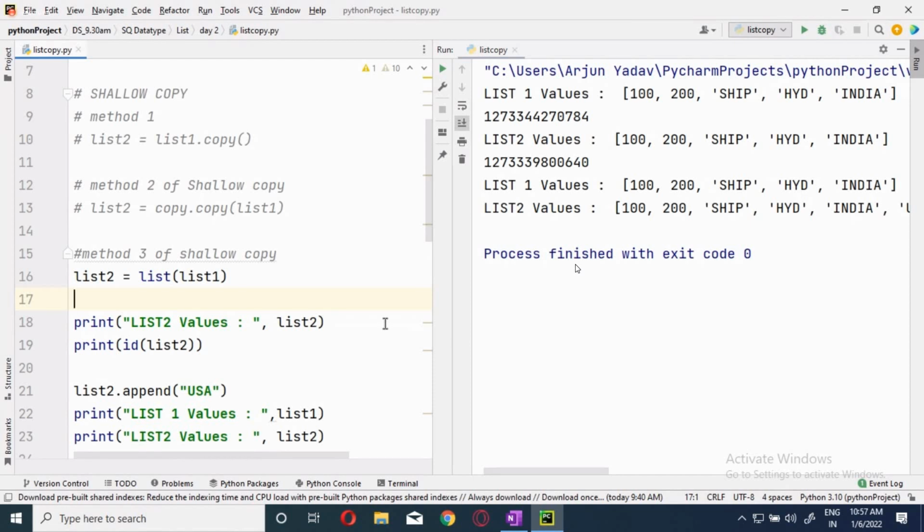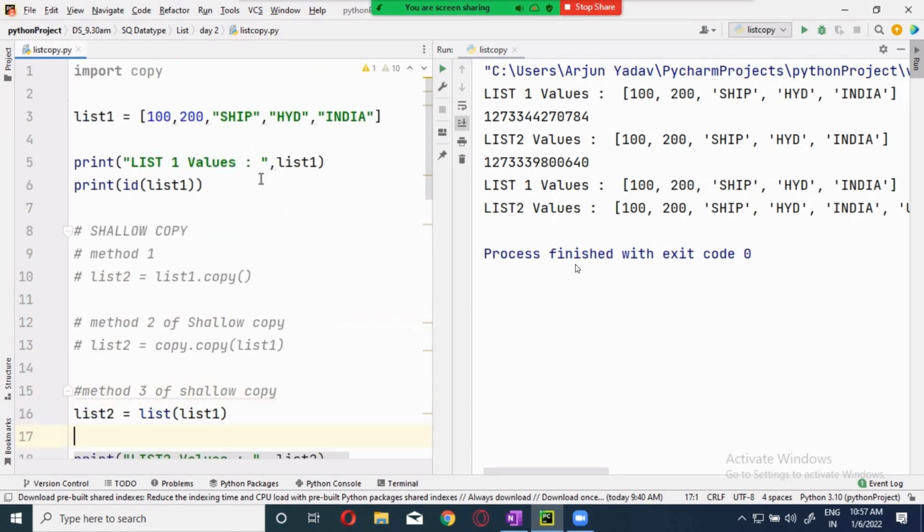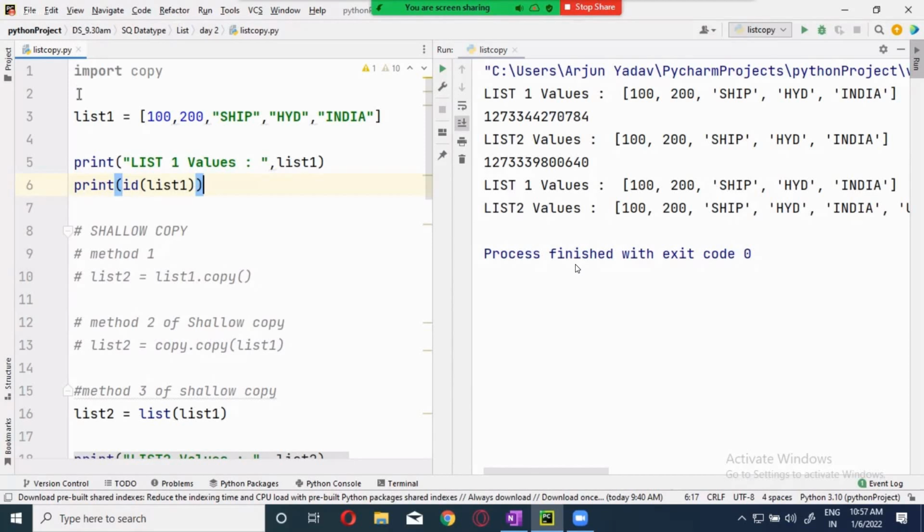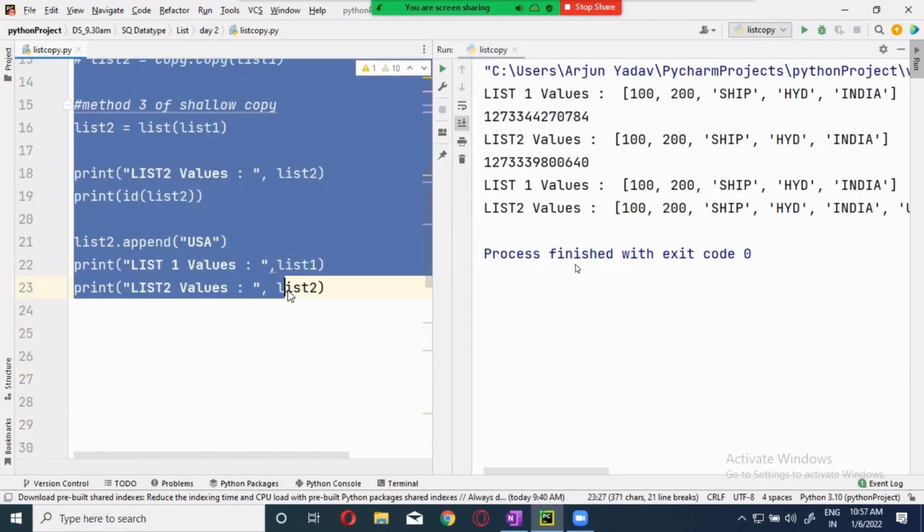Clear? Now let's do that deep copy, guys. I'll copy everything from here. Let's move on to the next file.